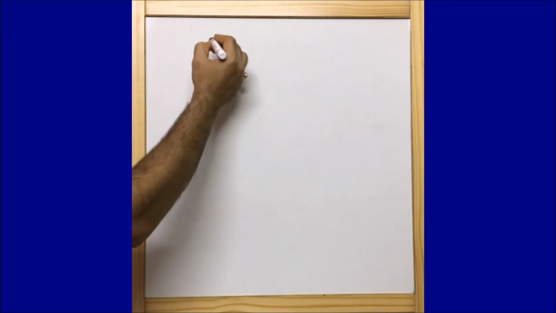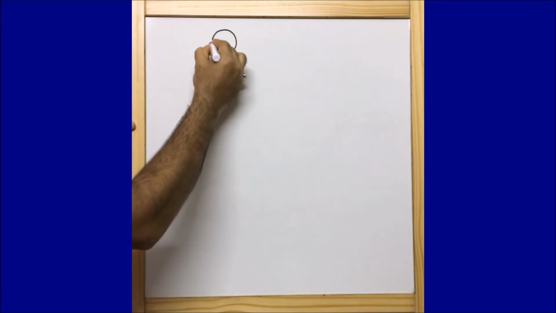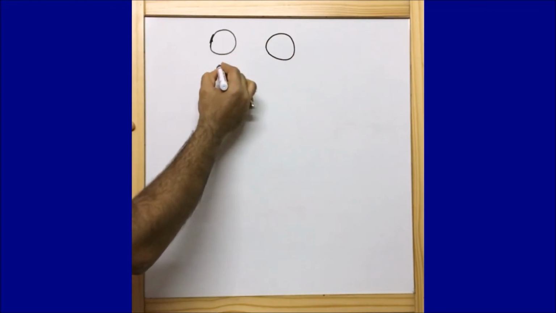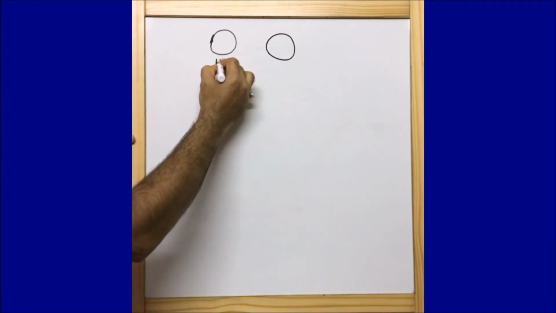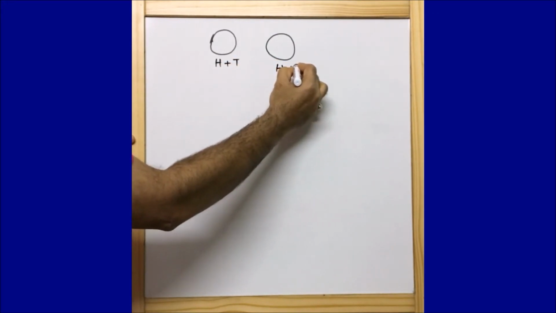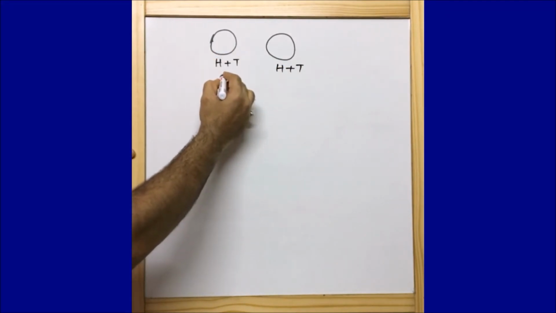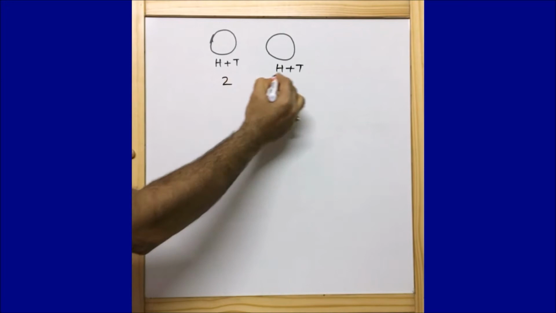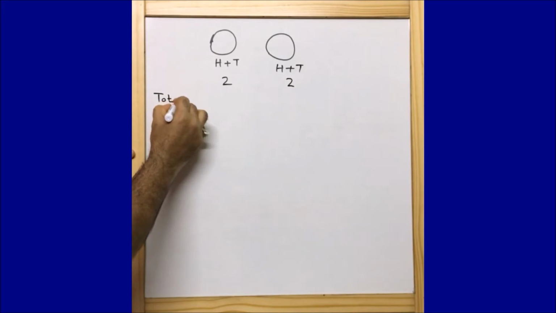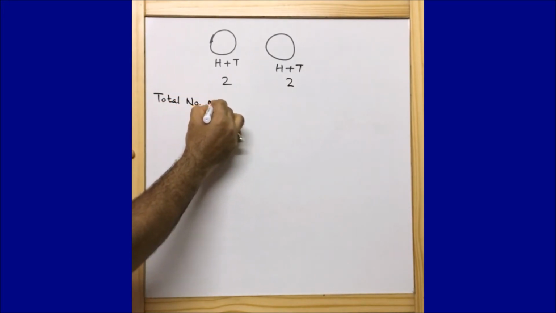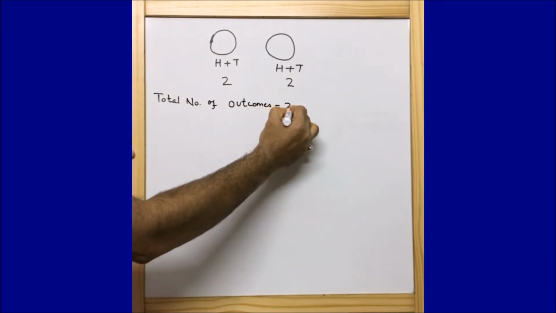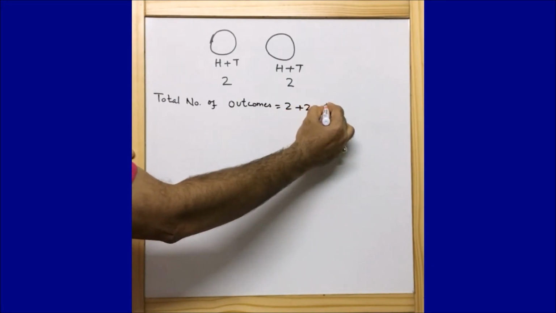Now let us look here. If this is one coin and this is the second coin, this coin has two sides, head and tail. This coin also has two sides, head and tail. So the possible outcomes here are 2, and here the possible outcomes are 2. So we can write the total number of outcomes is equal to 2 times 2, that is equal to 4.